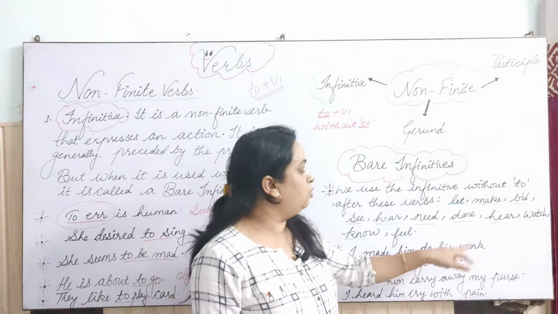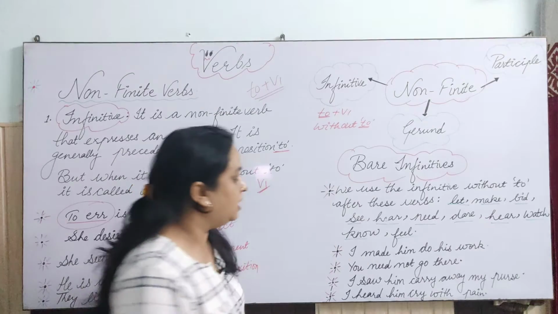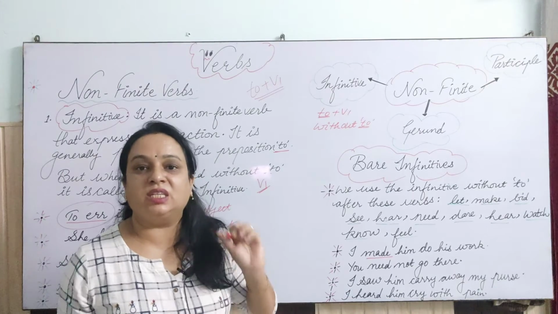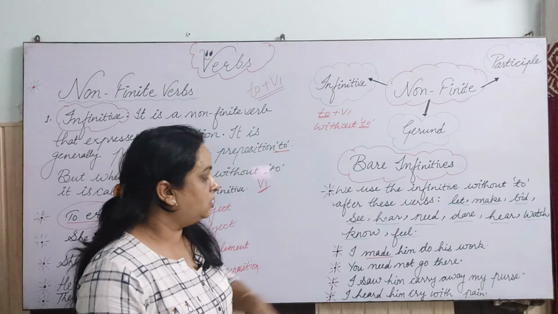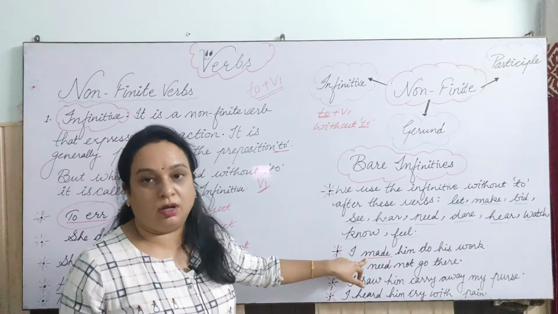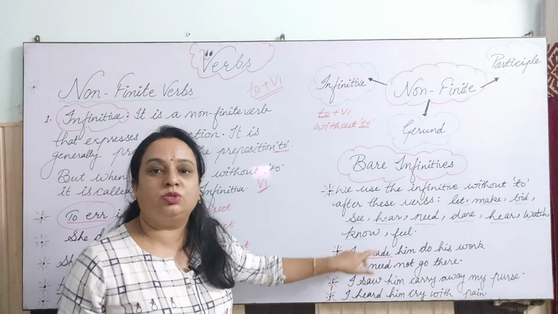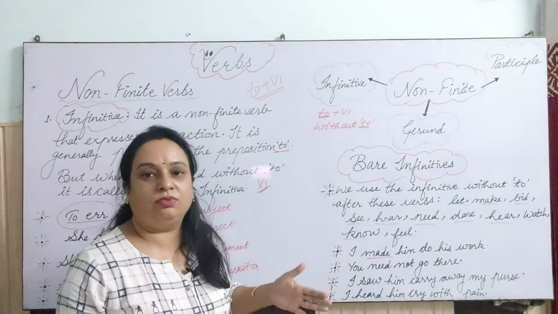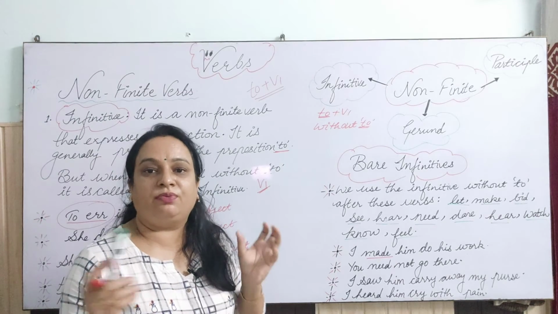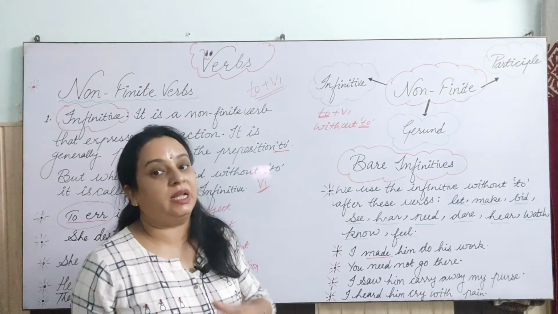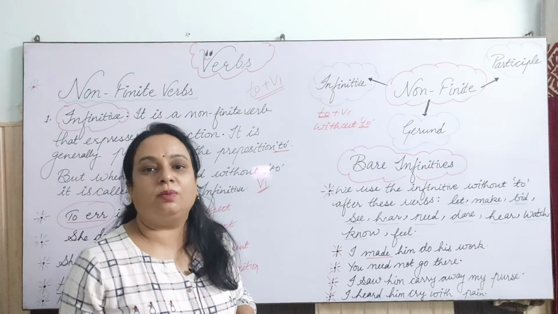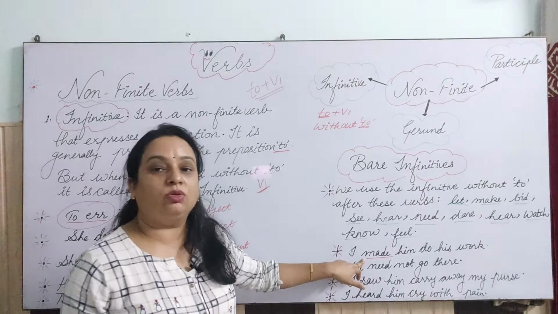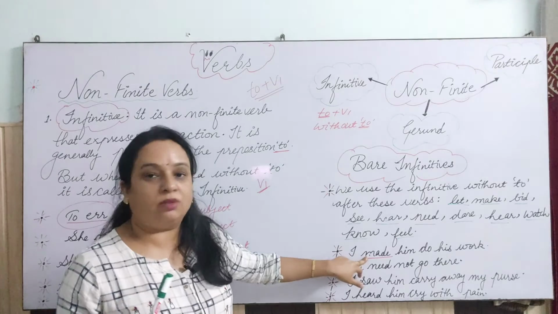I made him do his work. See, what is made here? Made we have just read here. Make, the second form is what? Made. Because make is the root base form, and this is the second form here. If it were used as the third form, it would carry have, has, or had with it. Third form and second form are often difficult to tell apart, but there is a very easy trick: the third form will never come alone, it will need has, have or had. So this is without has, have, had. This is what? The second form here, right?